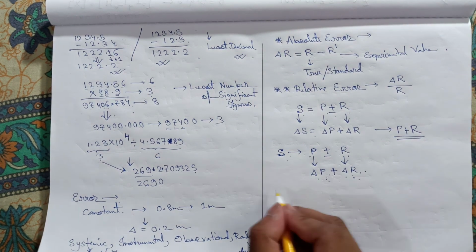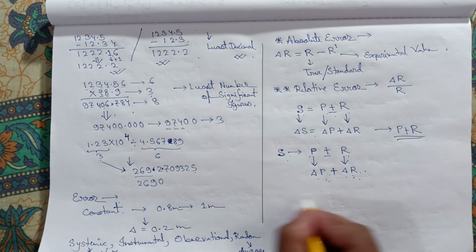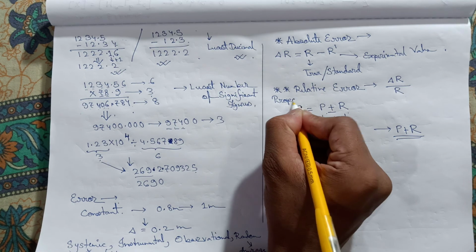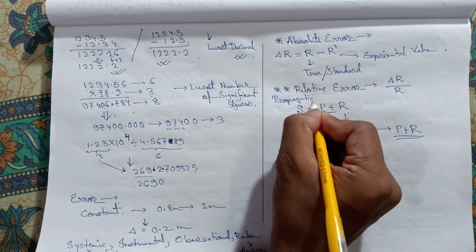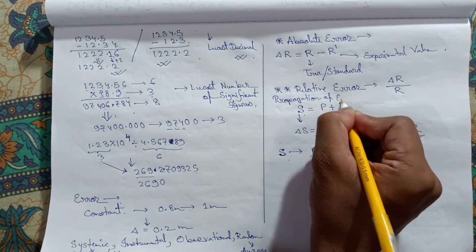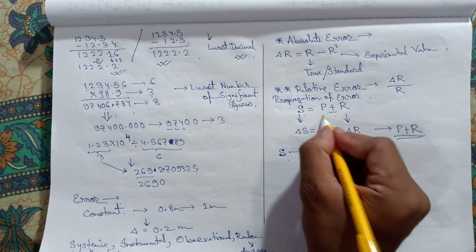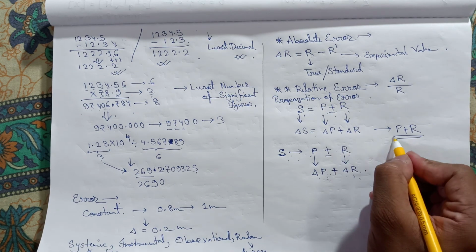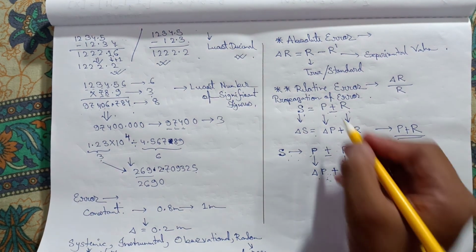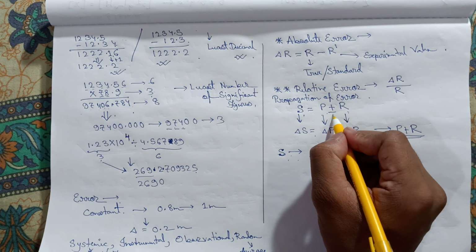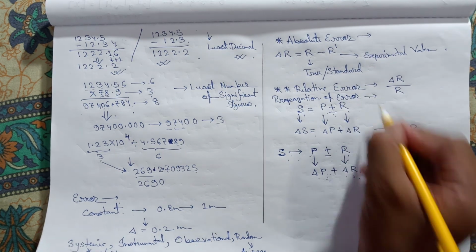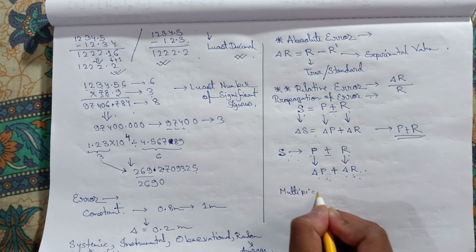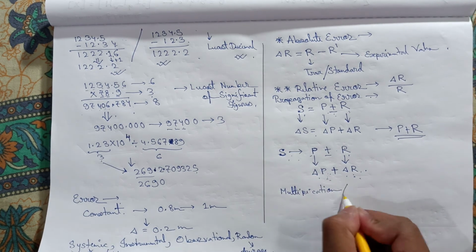Okay, now comes relative error. They are called propagation of error. I just forgot the term, propagation of error, I think so. How the error of P and the error of R is propagated to S. See, now it is addition and subtraction, but arithmetic operations contain multiplication and division as well, right?